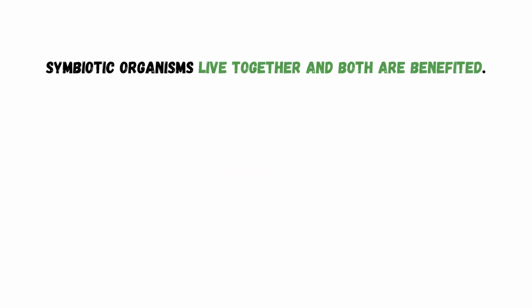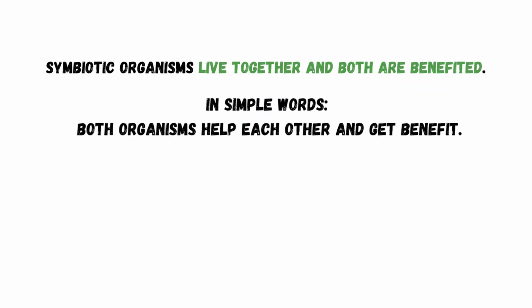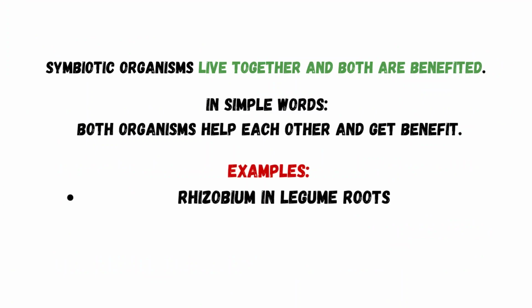Lastly, symbiotic. Symbiotic organisms live together and both are benefited. In simple words, both organisms help each other and get benefit. Example: Rhizobium in legume roots.